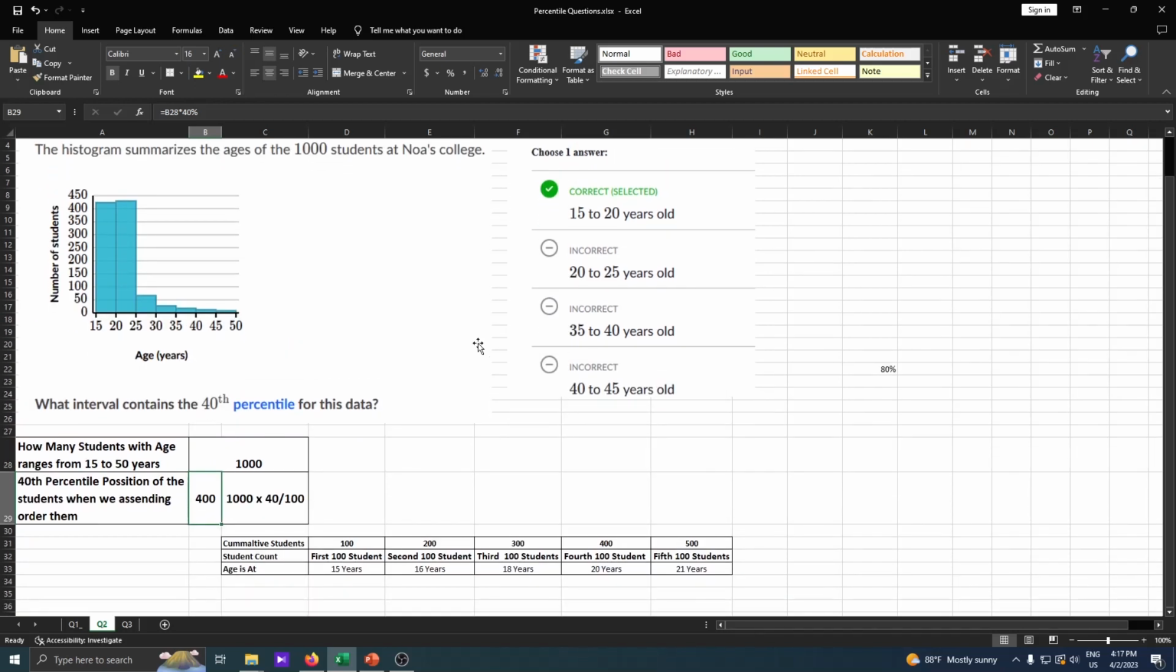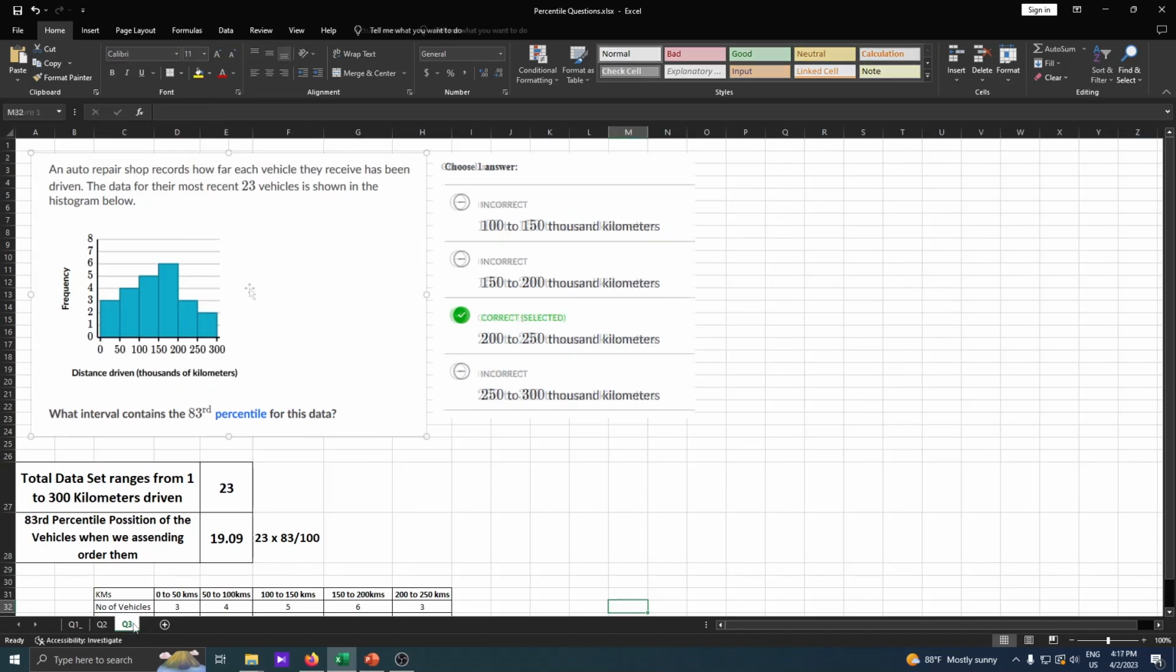Okay, so let's come to the next question, guys. The next question is, an auto repair shop records how far each vehicle they receive has been driven. The data for their most recent 23 vehicles is shown in the histogram below. The question is, what interval contains the 83rd percentile for this data? The intervals, as I said in the previous questions as well, are 0 to 50, 50 to 100, 100 to 150, 200 to 250.